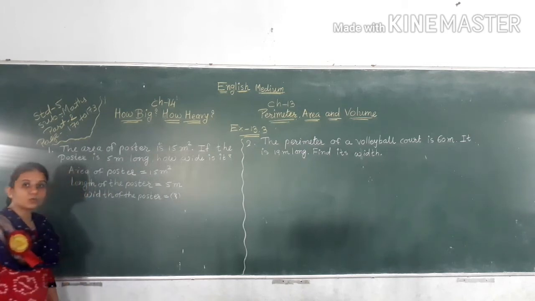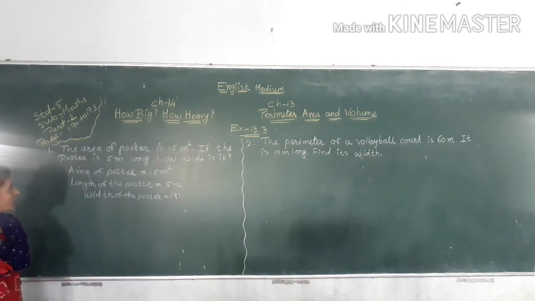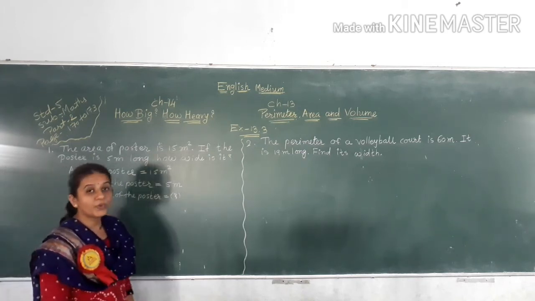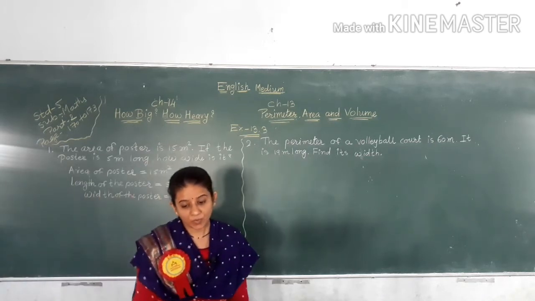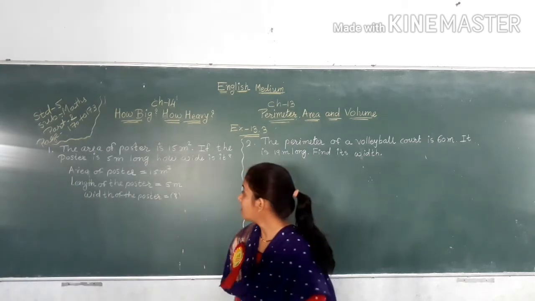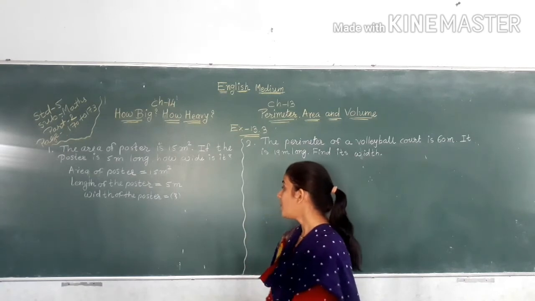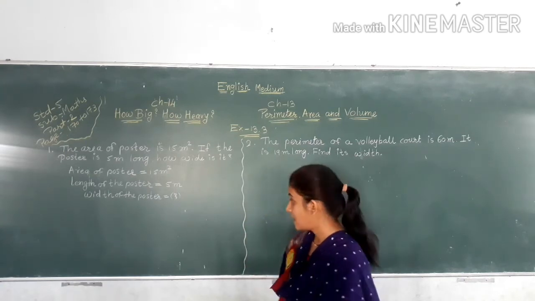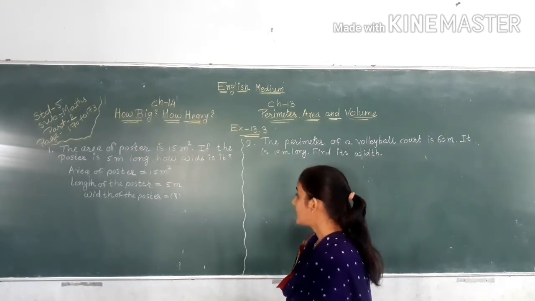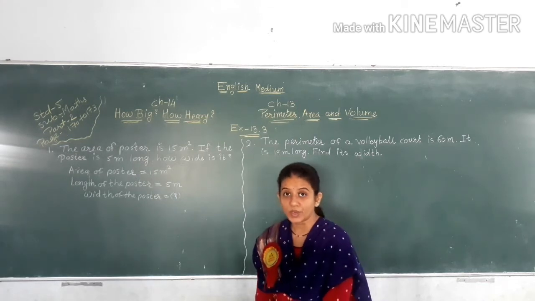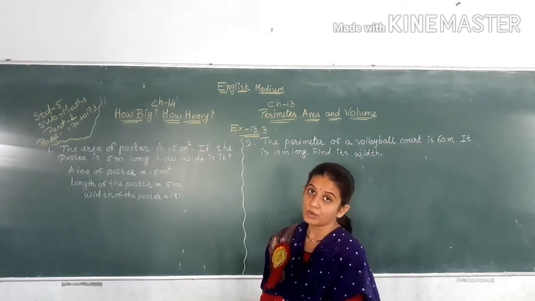Now the area of a poster is 15 meter square, and length of a poster is equal to 5 meter. Width of the poster is equal to what?